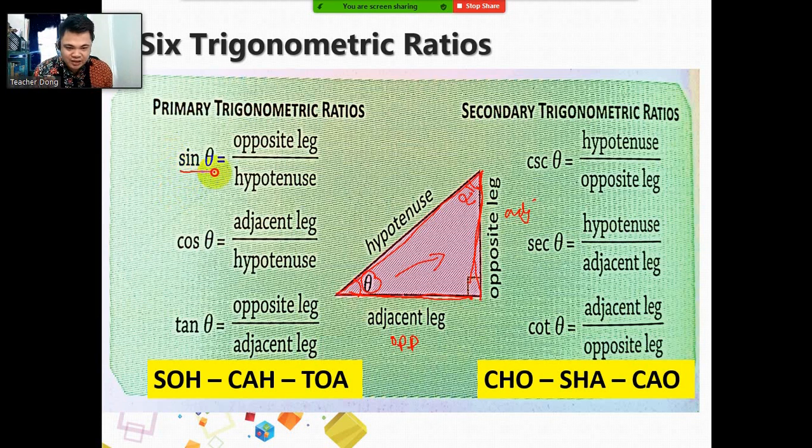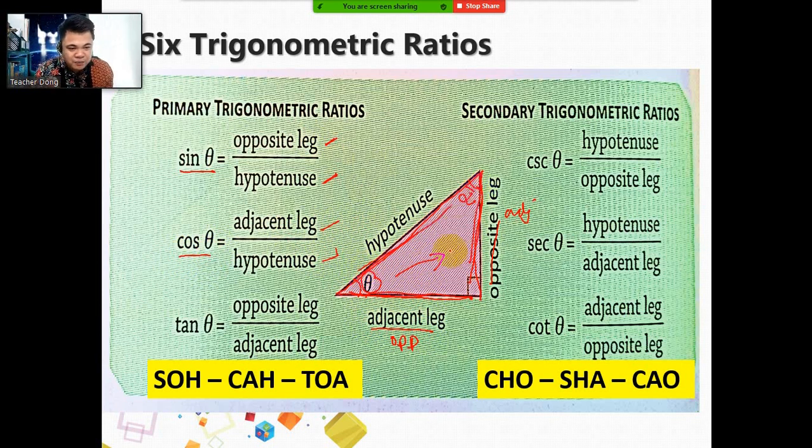And now let's have the primary trigonometric ratios. First, we have sine theta. To solve for sine theta, you need to divide the opposite leg by the hypotenuse. Okay, so that's the value of sine theta. I'm sorry, I said adjacent leg earlier, that's a mistake. Opposite leg divided by hypotenuse. Remember. Then for cosine theta, you will divide the adjacent leg by the hypotenuse.